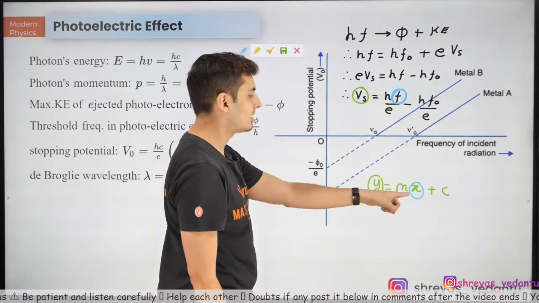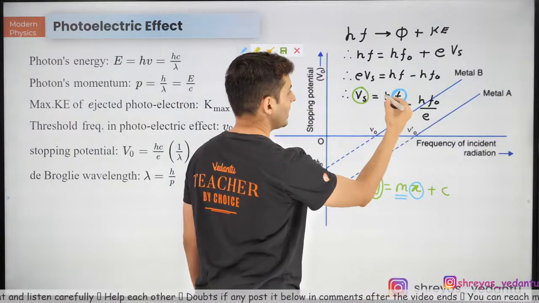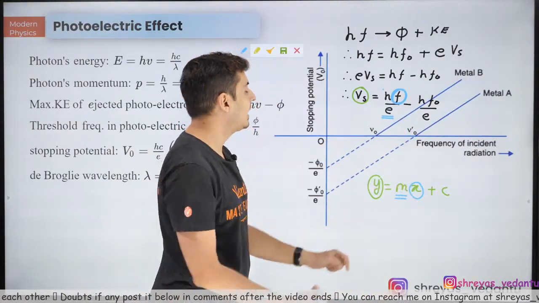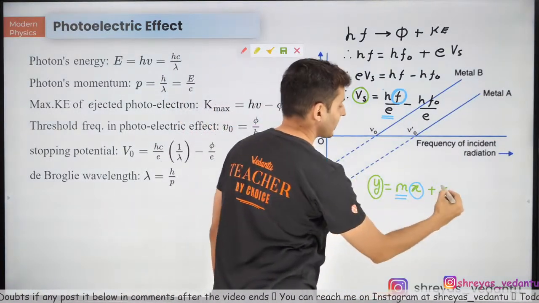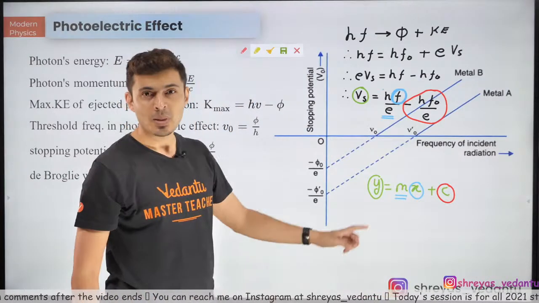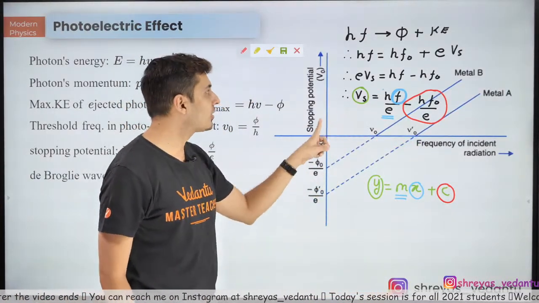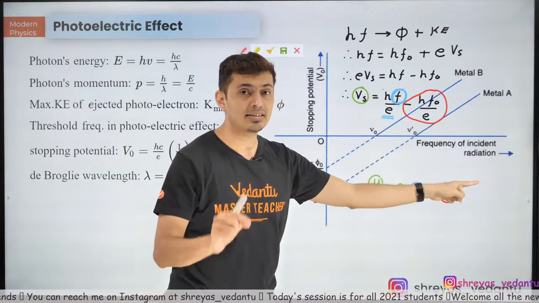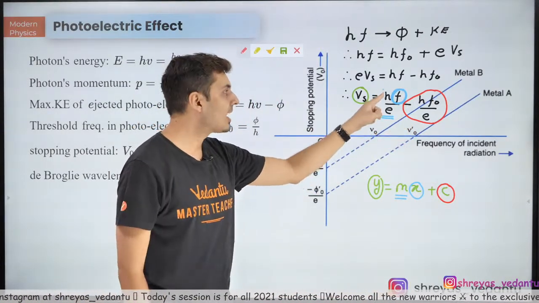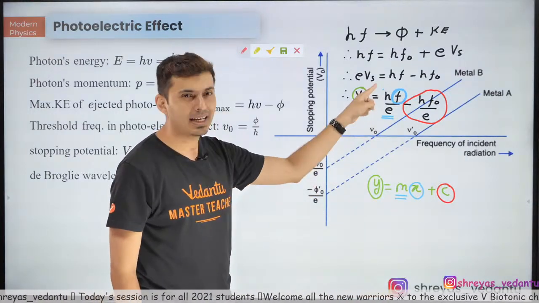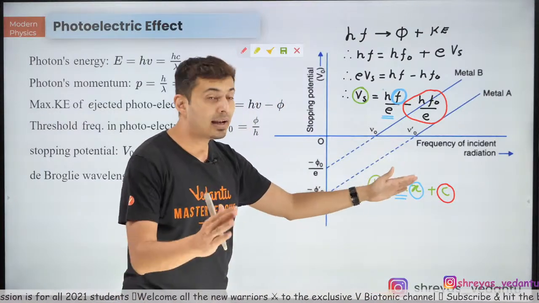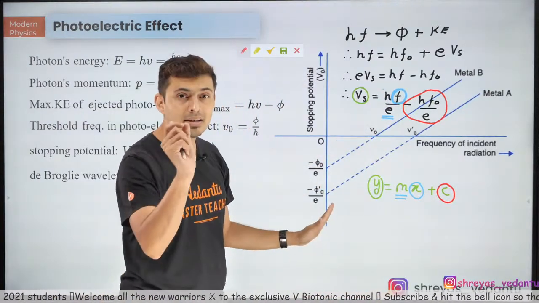Look at this, this is the frequency. The slope m is nothing but h by e. Can you see that? That slope m is h by e, and the intercept c is nothing but minus hf naught by e. Now it makes sense. If I draw a graph of potential versus frequency, it should be a straight line whose slope is h by e. And you can see the intercept where it meets the y-axis is negative.